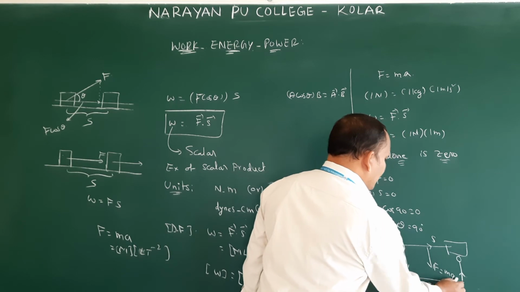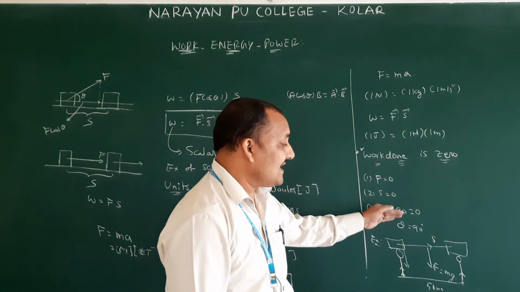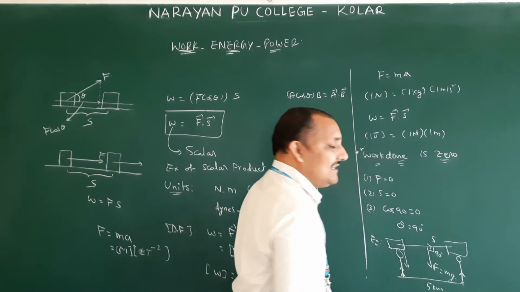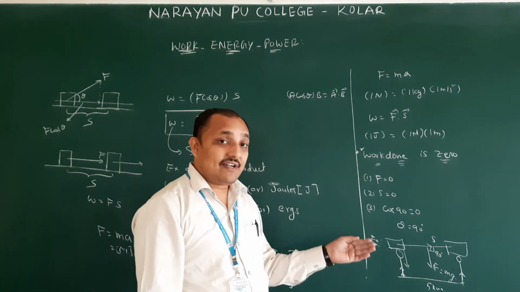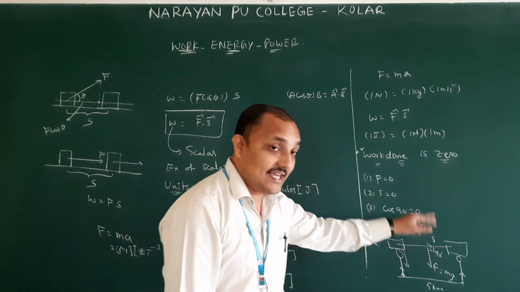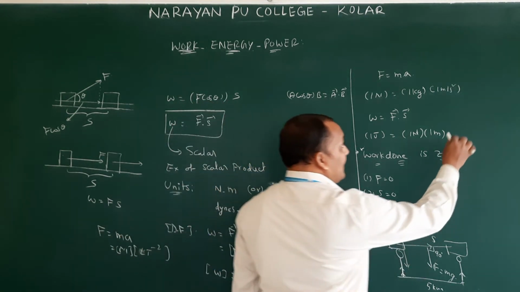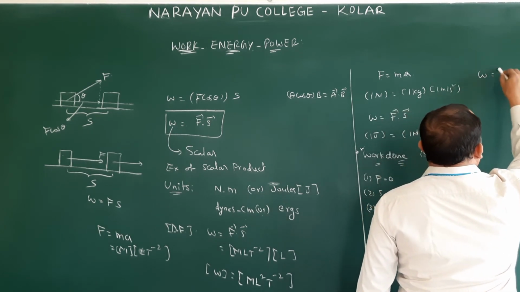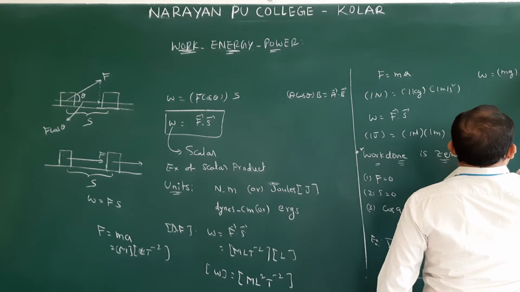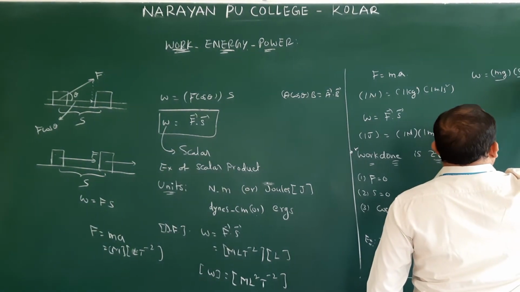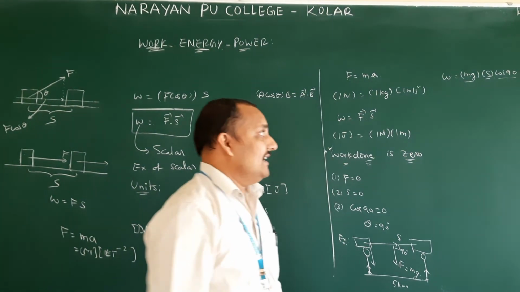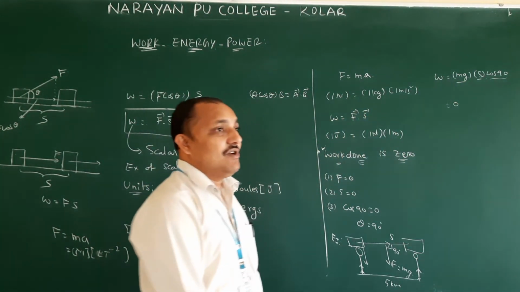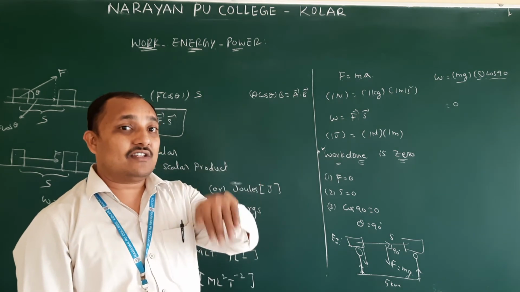What is gravitational force? F equal to mg. Gravitational force is acting downwards. At that time, what is the angle? 90 degrees. So the angle between gravitational force and displacement is 90. Then work done by gravitational force is mg cos 90. Force is there, displacement is there, but the angle between those two is 90. Therefore, at that time, work is going to be 0. Work is 0 means work done by gravitational force is 0.